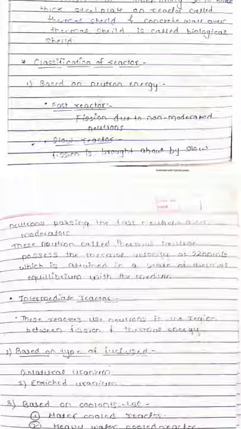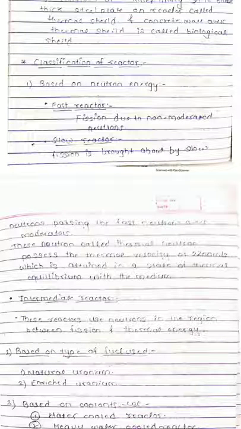Hello all. Today we will study the classification of a reactor, how reactors are classified depending on the product, fuel, air, moderator materials, and coolants, because we know that a reactor is an important part of a nuclear power plant. So the whole energy which is coming is from the reactor only. So here we see the types of the reactor.